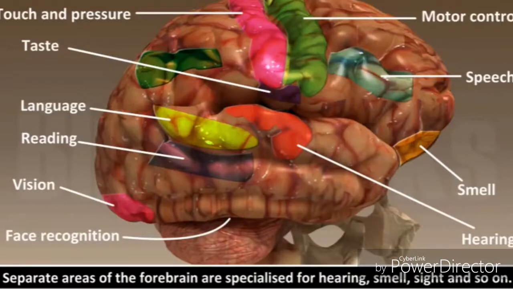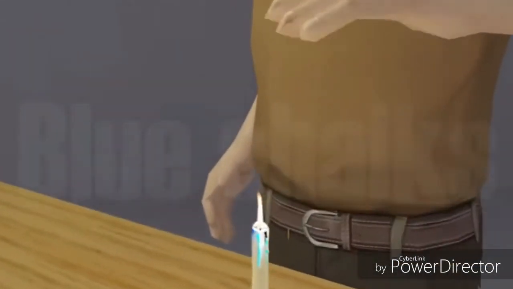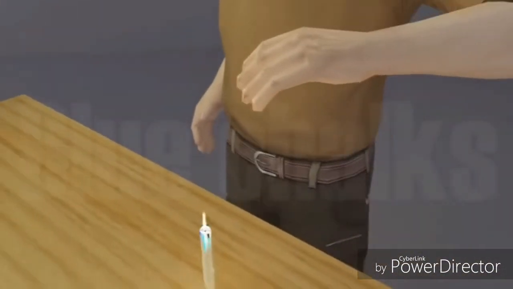Based on all this, a decision is made about how to respond, and the information is passed on to the motor areas, which control the movement of voluntary muscles. For example, our hand muscles move in response to a hot stimulus. Therefore, all the voluntary actions of the body are coordinated by the cerebrum.